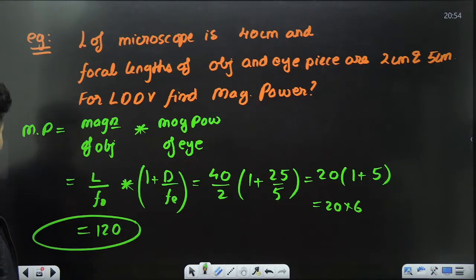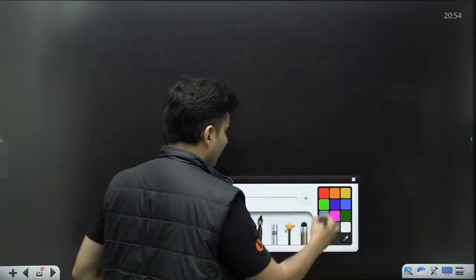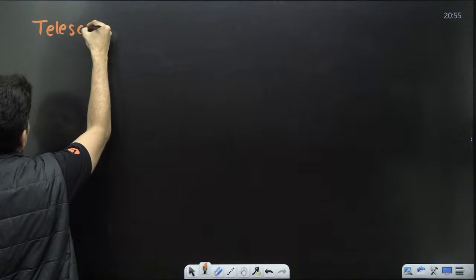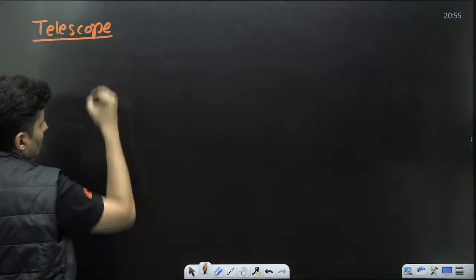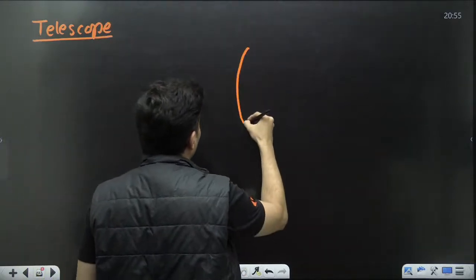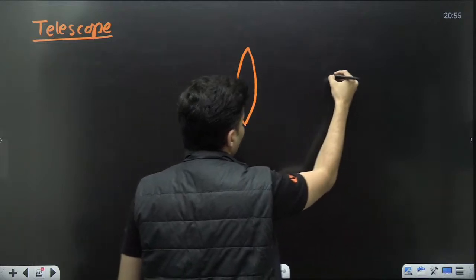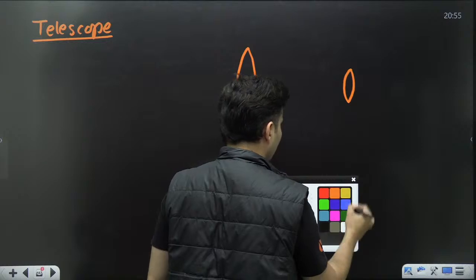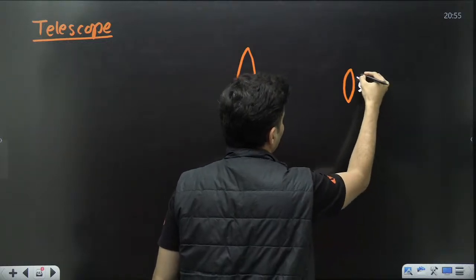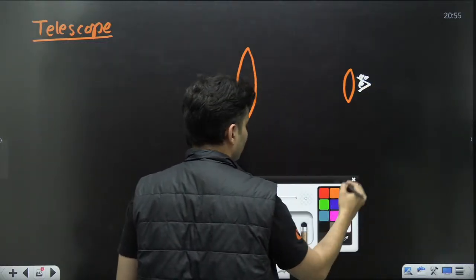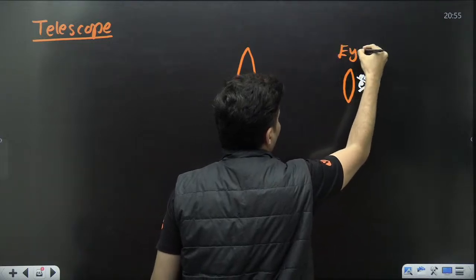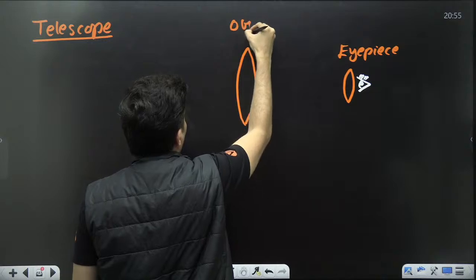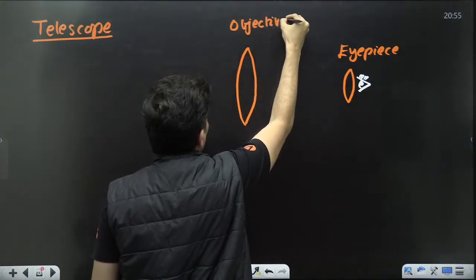Now the last one, and that is a telescope. So I will tell you about the telescope also. Again, you will have two lenses. One is objective, one is eyepiece. This is your eyepiece. This is your objective.